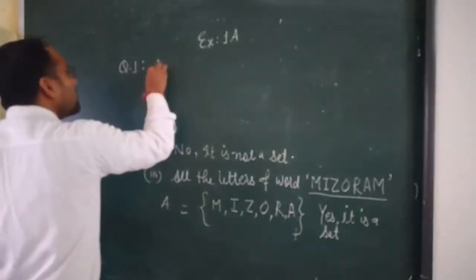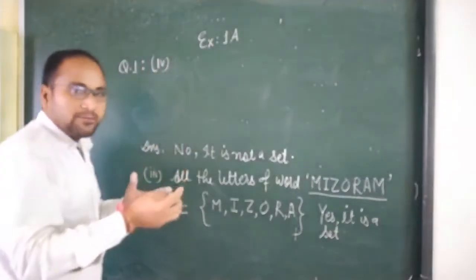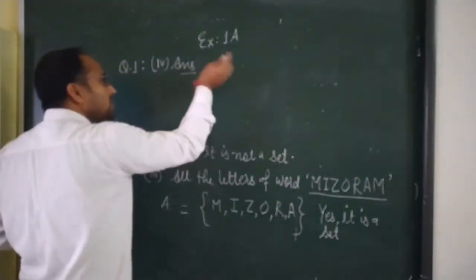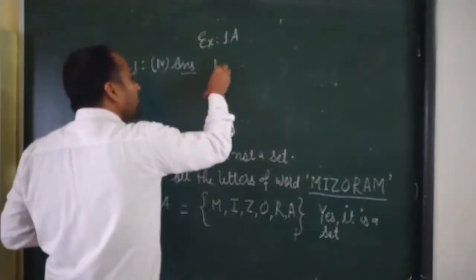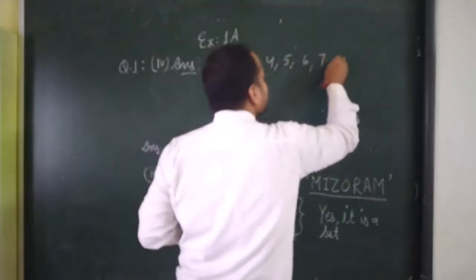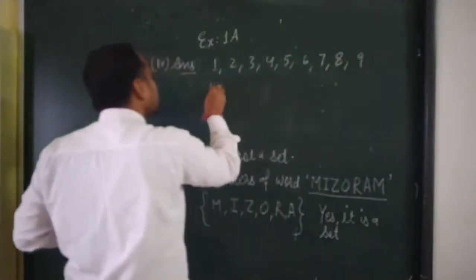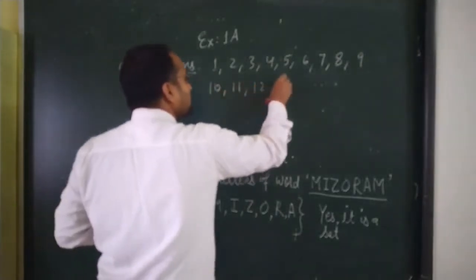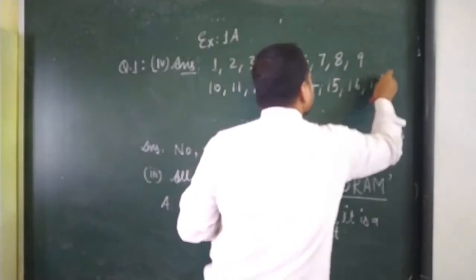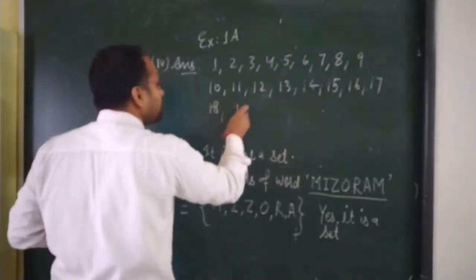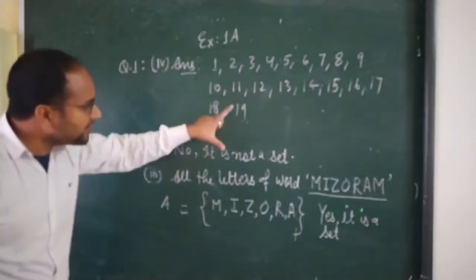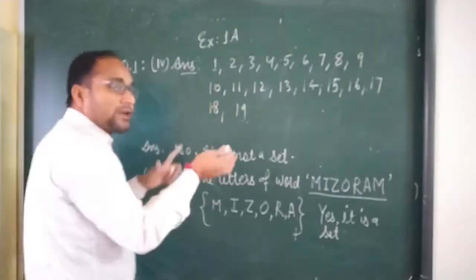We can collect the data: 1, 2, 3, 4, 5, 6, 7, 8, 9, 10, 11, 12, 13, 14, 15, 16, 17, 18, 19, which are the natural numbers less than 20. In that you can find the perfect squares.